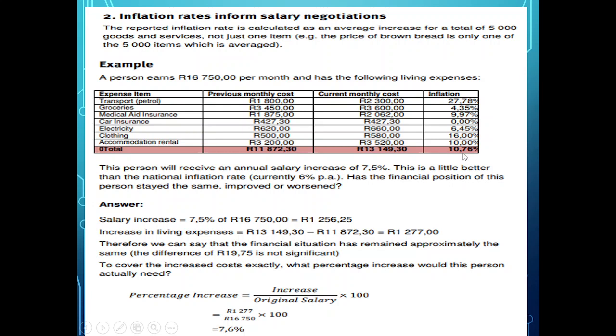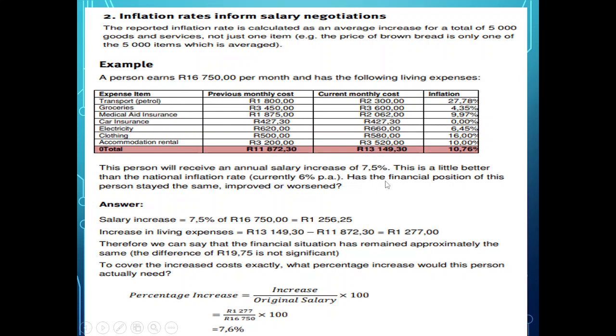That is 3.21% short on this increase in their cost of living. You see that? This is a little better than the national inflation rate. So the national inflation rate is only 6%. It went up by 6%.